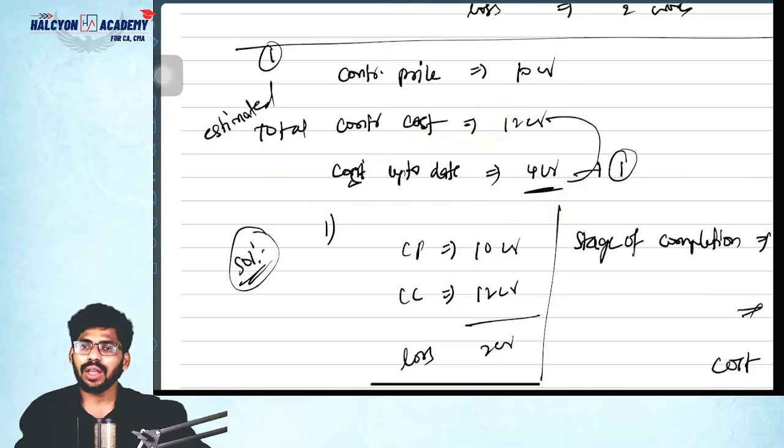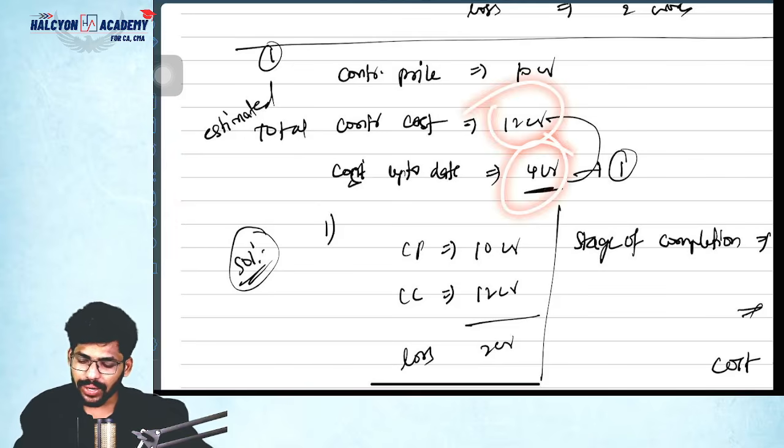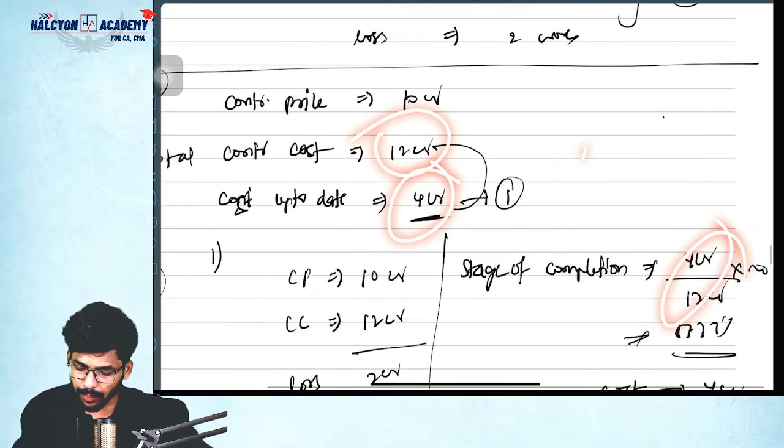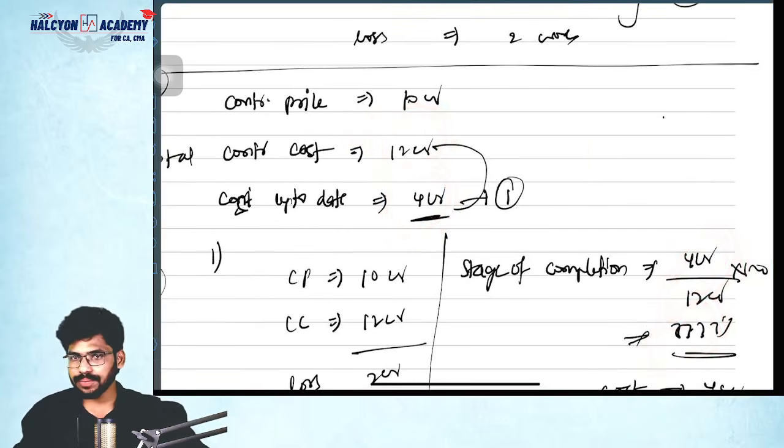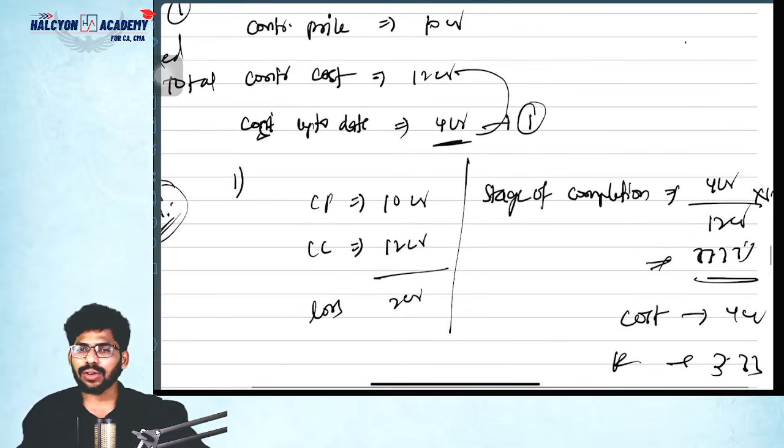This is the question. First of all, you need to calculate the percentage of completion. So percentage of completion equals cost up to date divided by total estimated cost. How much? 4 divided by 12 into 100. How much? 33.333%. Yes or no? Yes. Okay.